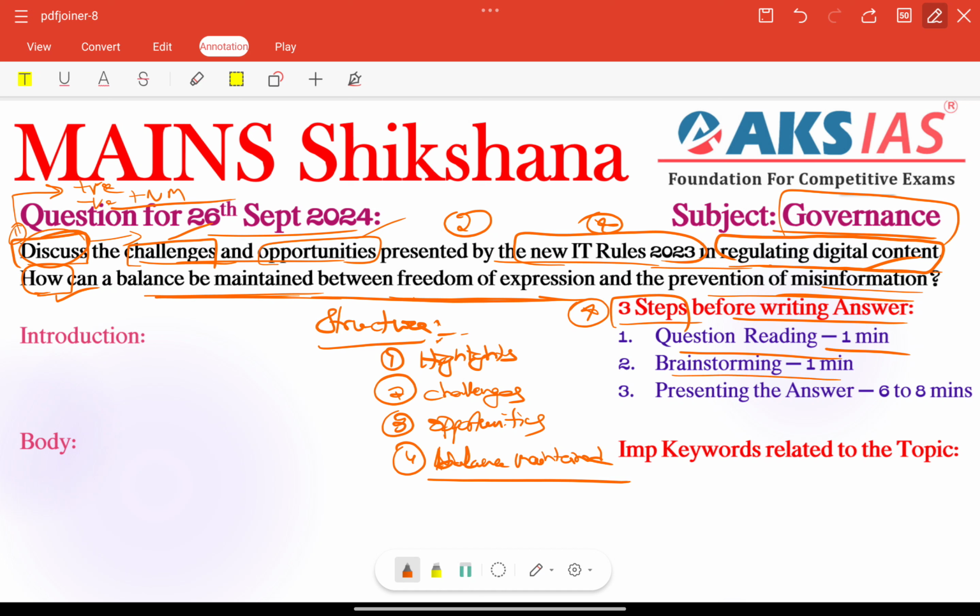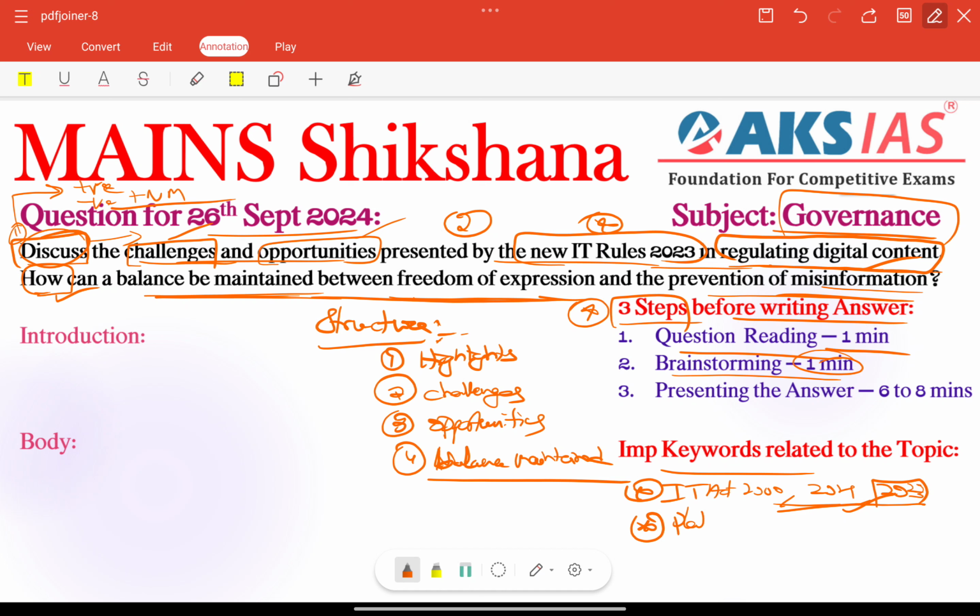So next, brainstorming. Coming to brainstorming, within 1 minute we need to focus on identifying or recalling our important keywords here. For example, here we have IT rules. Already we have IT Act, right? IT Act of 2000, and also we have IT rules 2021, and also we have IT rules 2023 recently mentioned, right? Before that we have so many issues regarding this. All these important information need to be included here and there in our answer.